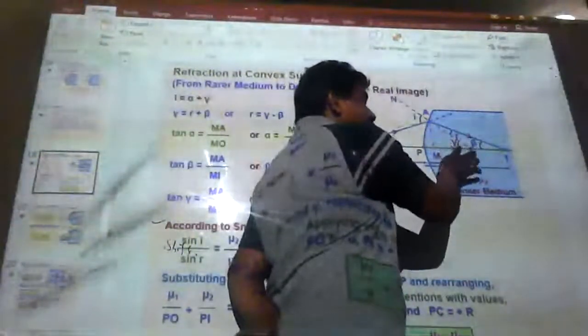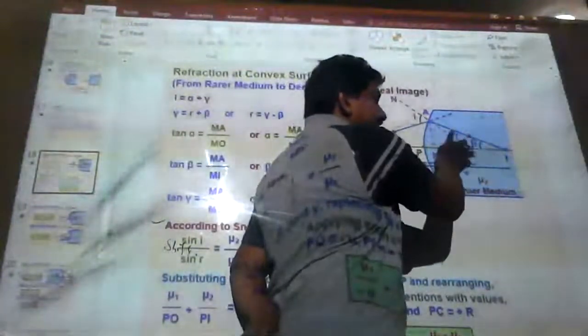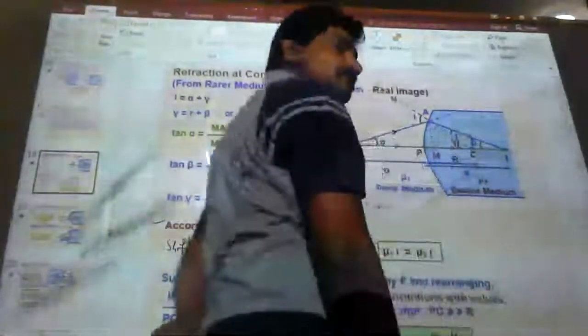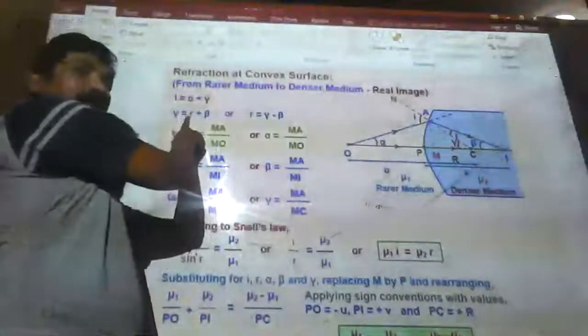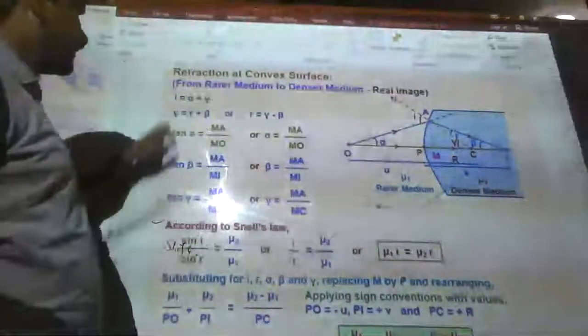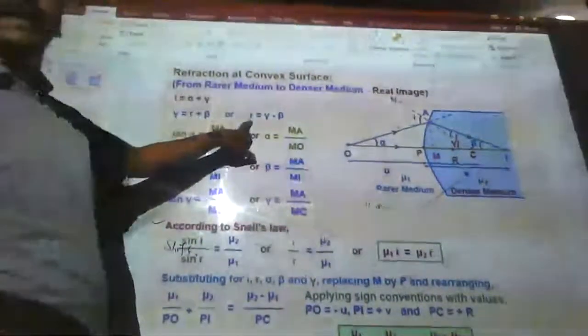Exterior angle equal to sum of interior angles. Who are the interior angles? Gamma equal to angle R plus beta. Clear? Now incidence angle is there, refracted angle is there for me.